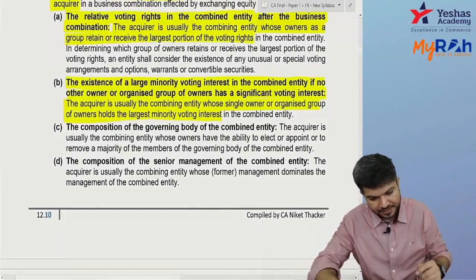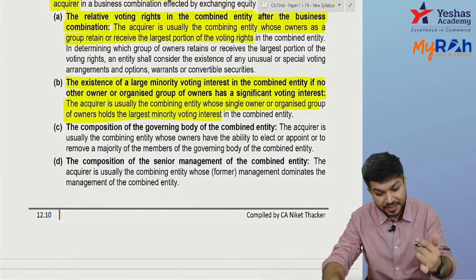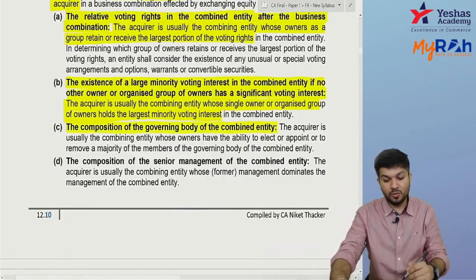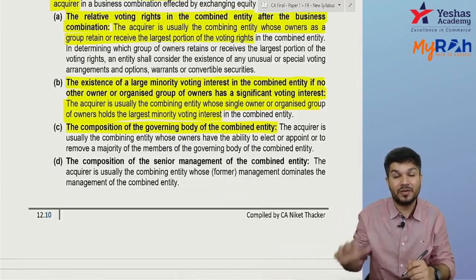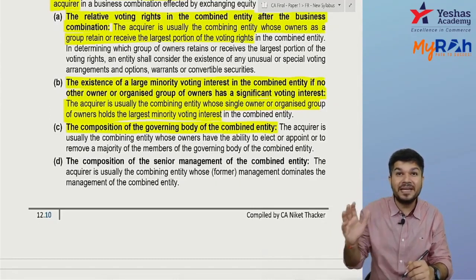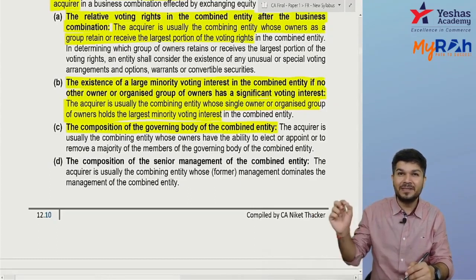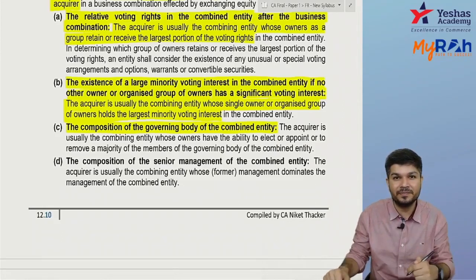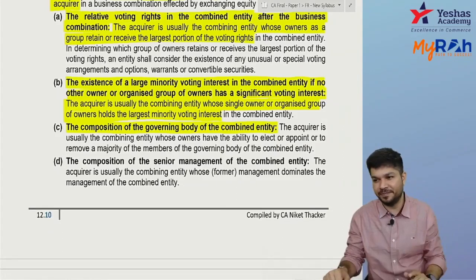So one, you try to see relative voting right. Second, the largest minority. Third, who will have a control over composition of governing body? Who will appoint the directors? Okay, then AB Limited. In AB Limited, A appoints 6 directors, B appoints 4 directors, so can I say A has majority directors? A will be able to take decision whichever he wants. So A Limited took over B Limited.